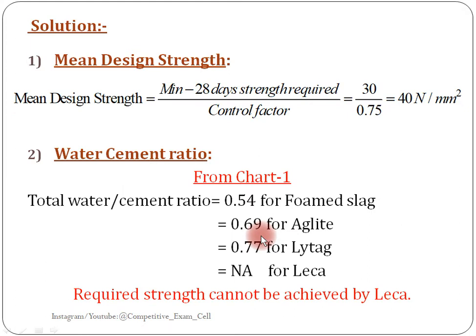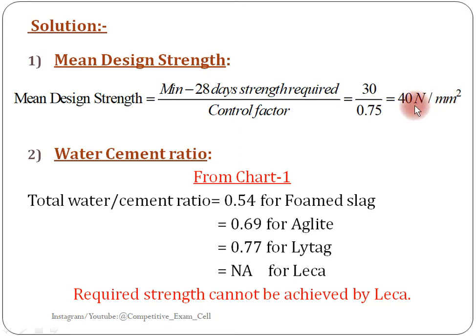Next we need to solve that problem. For that first we need to calculate the mean design strength by using this formula. Mean design strength is equal to minimum 28 days strength required divided by control factor. Minimum 28 days strength required is given 30 Newton per mm square, divided by control factor, which is also given, 0.75. Here we got mean design strength equal to 40 Newton per mm square.